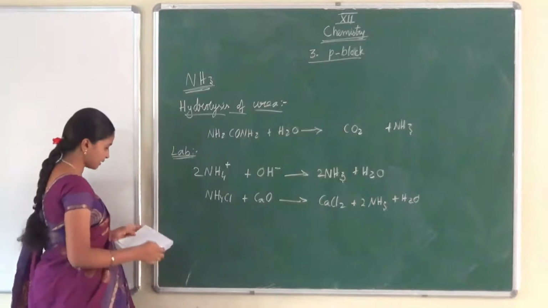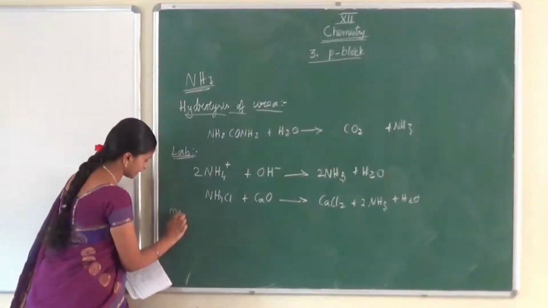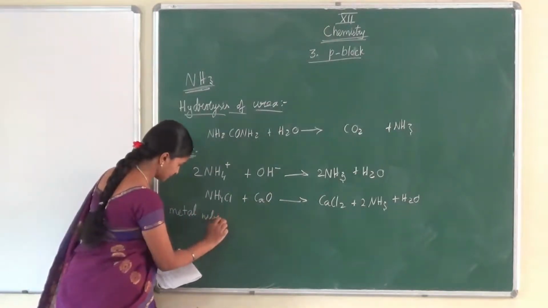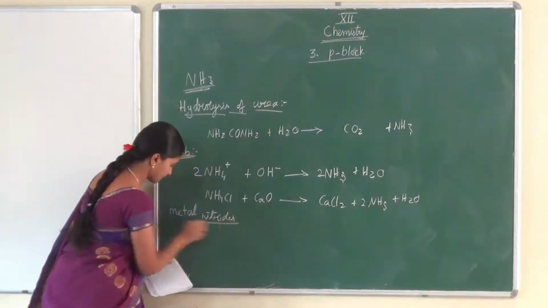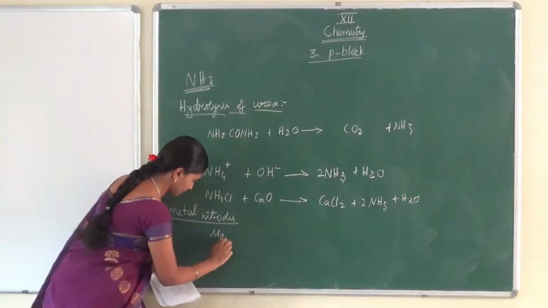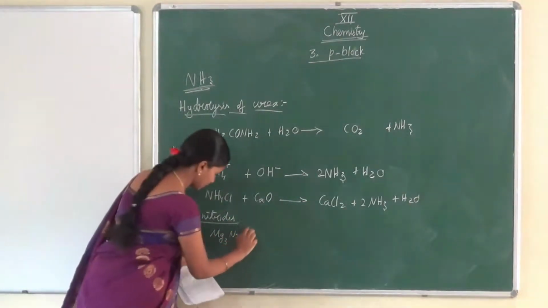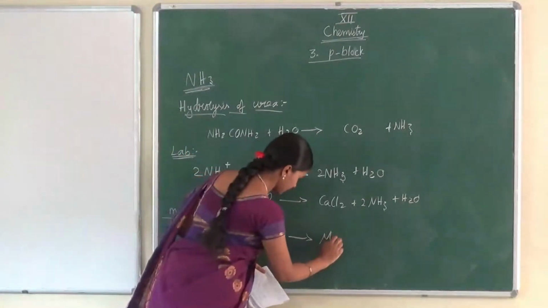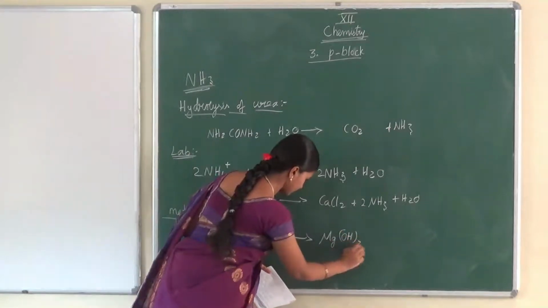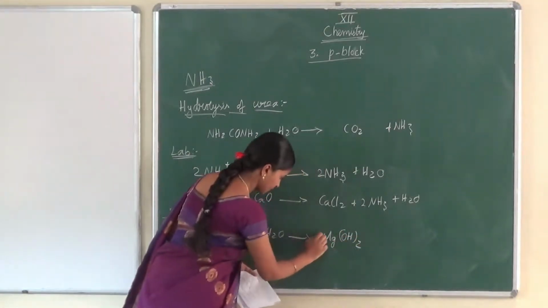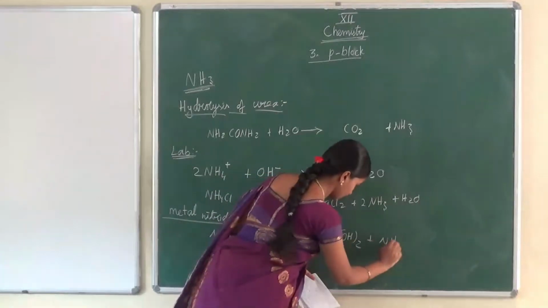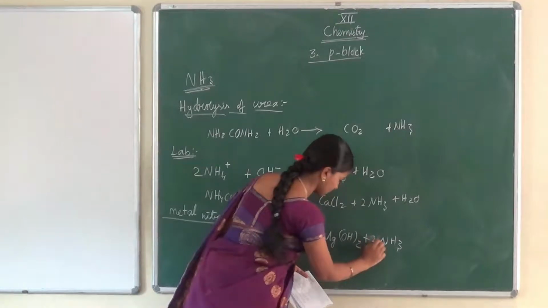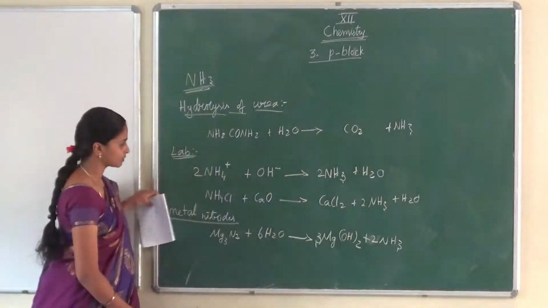Next one here, heating metal nitrides. For example, magnesium nitride Mg3N2. When I heat it with water, I will get magnesium hydroxide Mg(OH)2 plus ammonia. Okay, so you can get these questions in 3 marks. They can ask you to write the preparation of ammonia like that, so you have to write it.